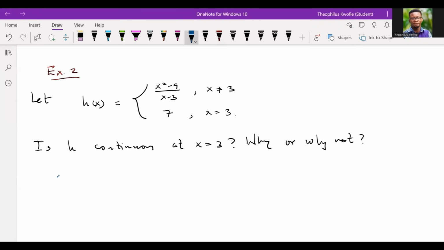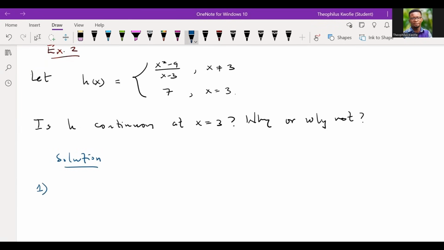We said that for us to solve this question, there are three conditions that we have to meet. Now, the first condition is that h evaluated at the point 3 must exist. Which of the functions can we pick in order for us to evaluate it? The first function is x squared minus 9 all divided by x minus 3, and the second function is 7. But each of these has a condition attached to it. For us to evaluate the function at a point, x should be equal to what? 3. So this is the condition that relates to this function.